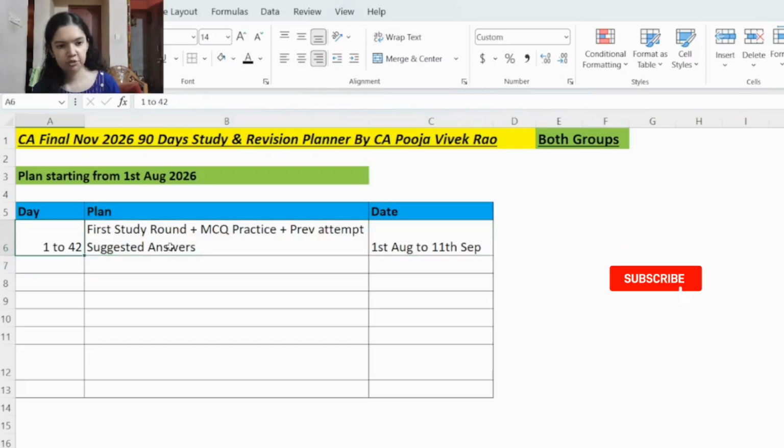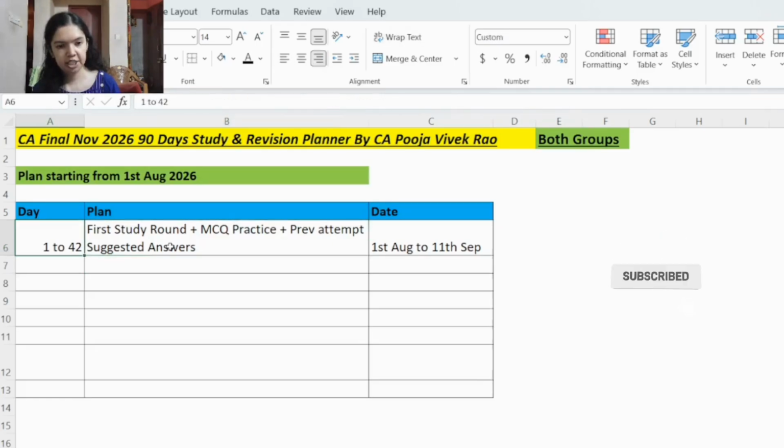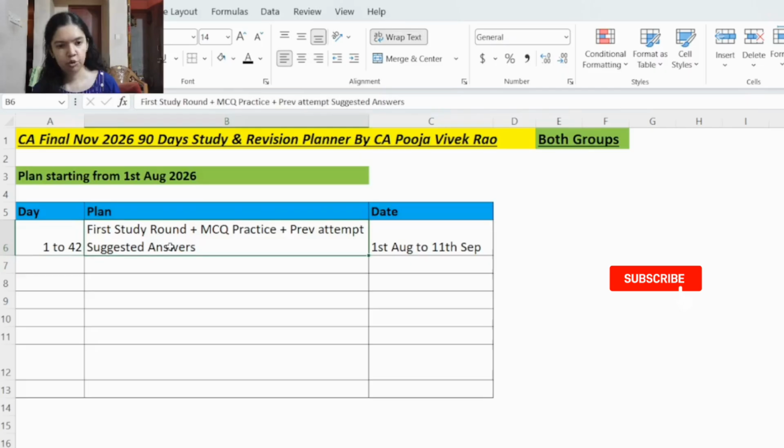Also during this first 42 days, for each of the chapters, as soon as you complete the chapter, it is suggested to go through the previous attempt suggested answer. So at least 1 or 2 previous attempt suggested answers you have to study.